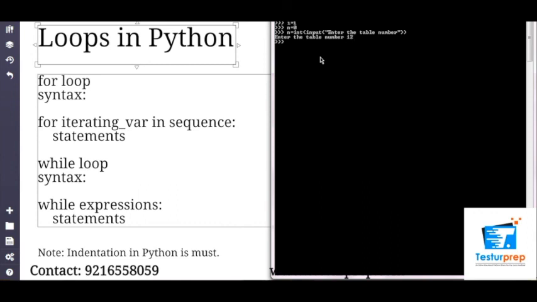Then let's write the condition while i is less than or equal to 10, right? And then we move on to tab print. We again write the same thing, or we can always write just the answer, but we create that format.